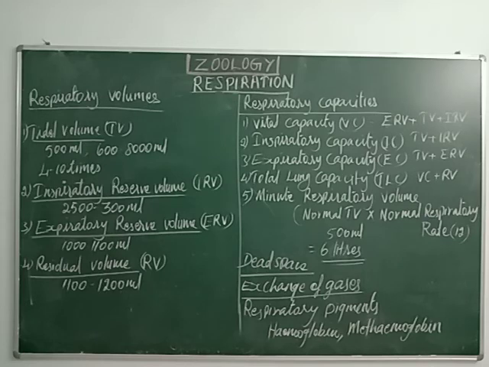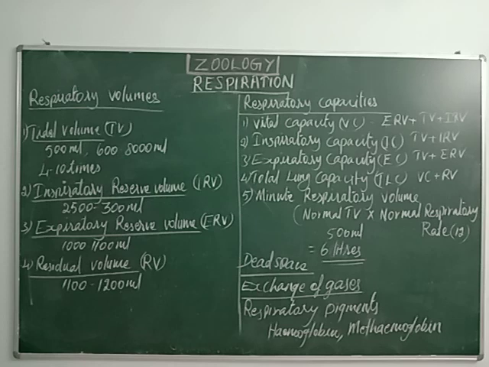And this methemoglobin will not bind with the oxygen molecule. Only hemoglobin binds with and carries the oxygen molecule. Normally the RBC consists of less than 1% methemoglobin, while the maximum amount is hemoglobin.